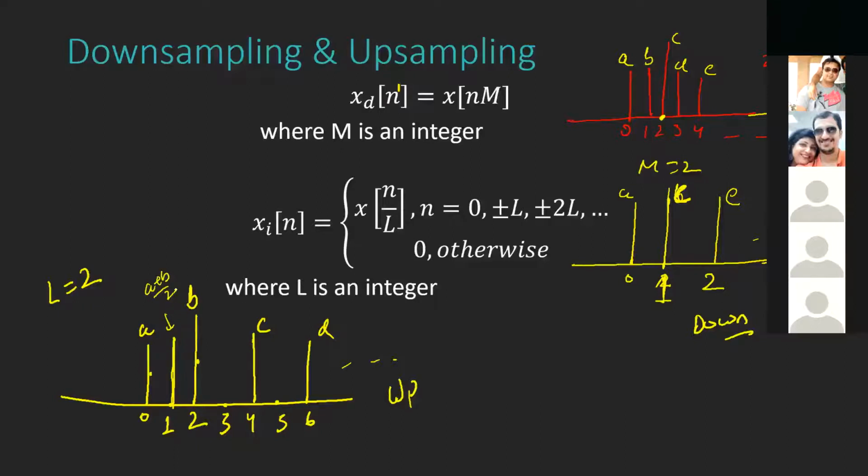This is just an approximation of how the sample may look. There are several types of interpolation in literature and in practical systems: linear interpolation, cubic interpolation, and so on. So this is upsampling with interpolation. Any doubts still here?